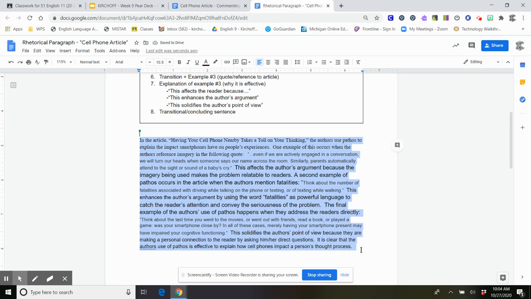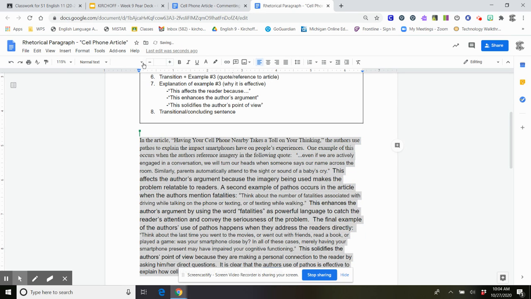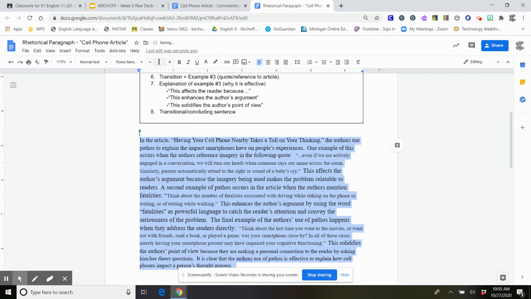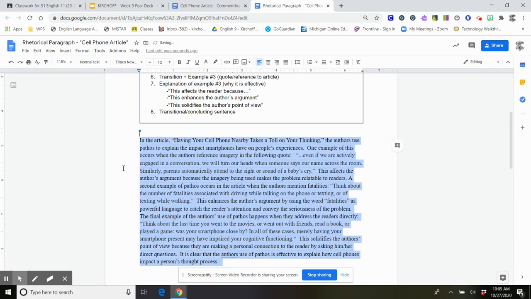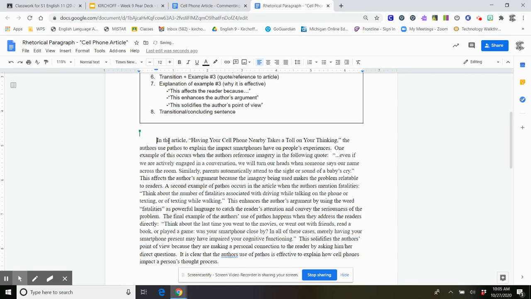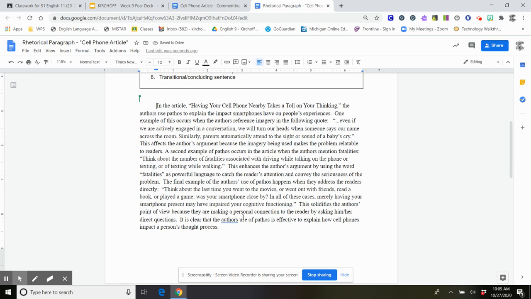I'm going to change my font so everything is the same. So I'm going to change it to Times New Roman 12. So now everything's uniform. I'm going to indent my first paragraph here. And now all I have to do is look through this to check for grammar. So let's take one final look.